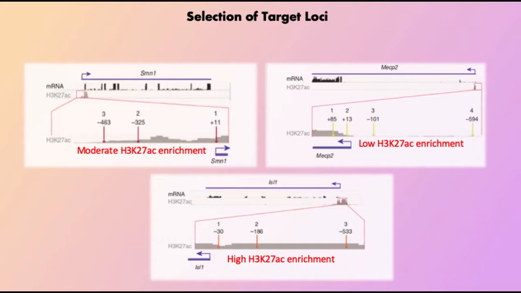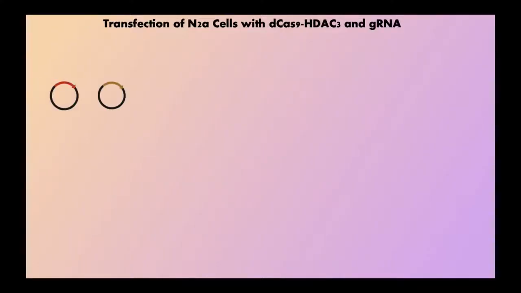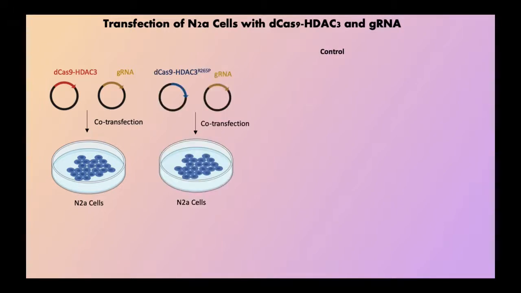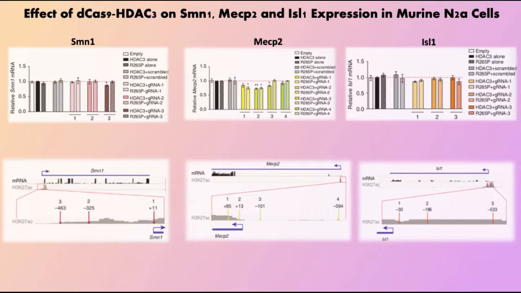The different expression levels and histone acetylation states of these genes allow the researchers to test their dCas9-HDAC3 in a variety of contexts. The researchers designed several gRNAs complementary to different target sites within each gene's promoter, allowing them to determine the ideal position for HDAC-dependent regulation of gene expression. The researchers cloned the dCas9-HDAC3 and individual gRNAs into lentiviral plasmid and transiently co-transfected N2A cells. As controls, they used a mutant dCas9-HDAC3 with a single inactivating mutation within HDAC3's catalytic domain and a non-targeting scrambled gRNA. The results of dCas9-HDAC3 activity on gene expression of SMN1, MECP2, and ISL1 genes provide a comprehensive picture of dCas9-HDAC3 function.